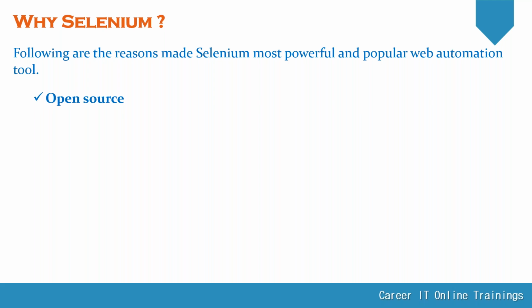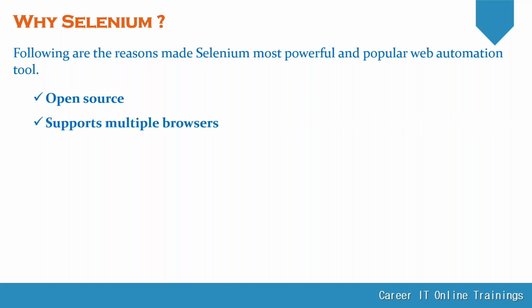Those are Cypress and Puppeteer. The remaining tools internally use Selenium only. That's why they are not competitors for Selenium. Even those tools internally use Selenium, so they do not become competitors for open source.